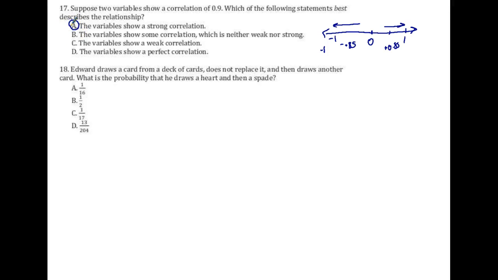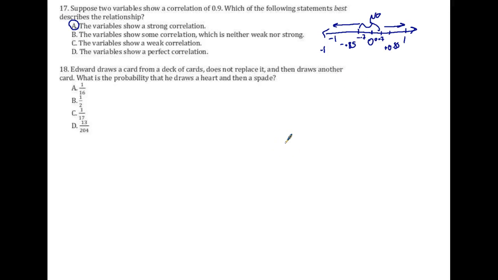If it's between negative 0.7 and 0.7, these are weak correlations. Anything smaller than that in this area is no correlation at all.